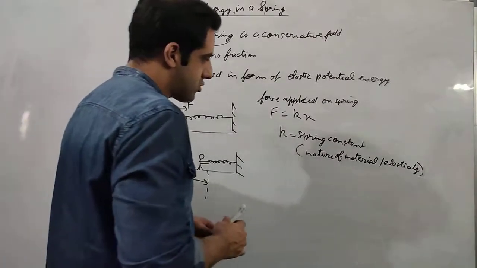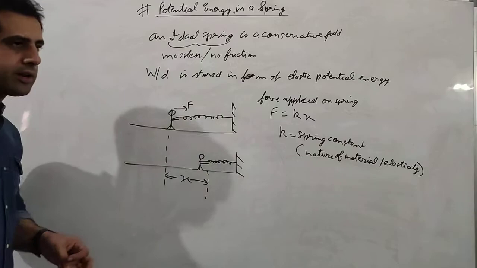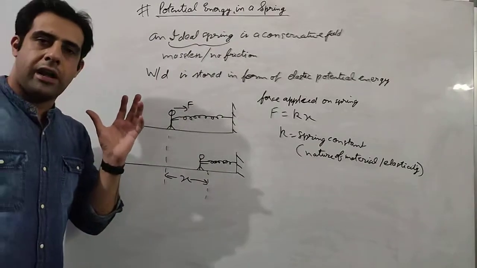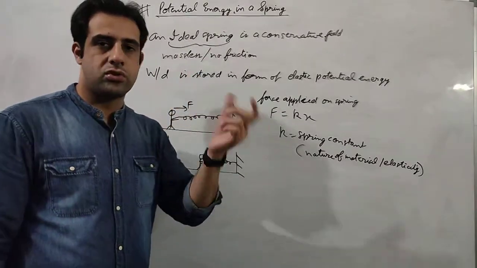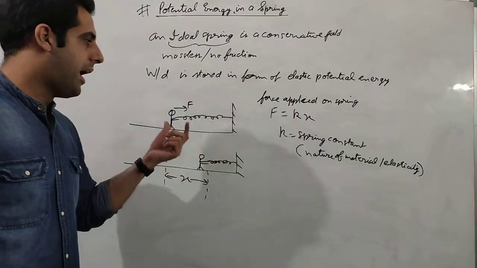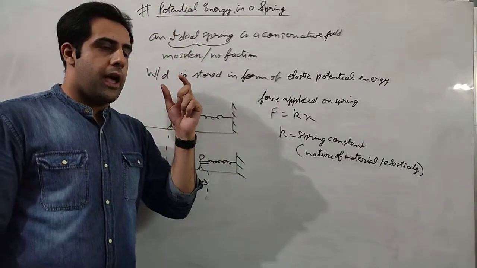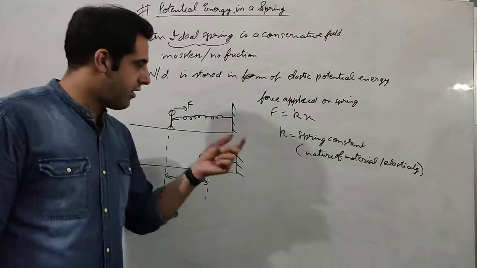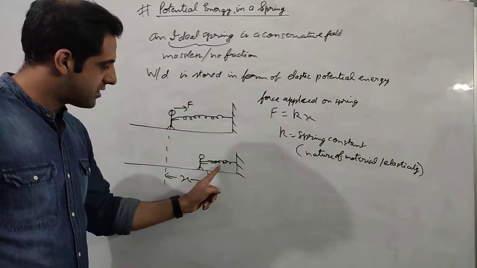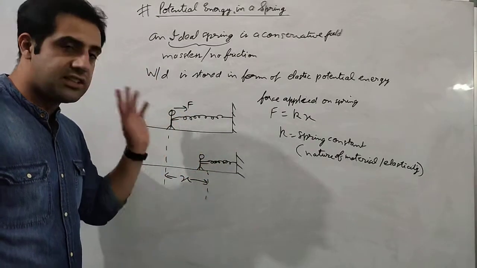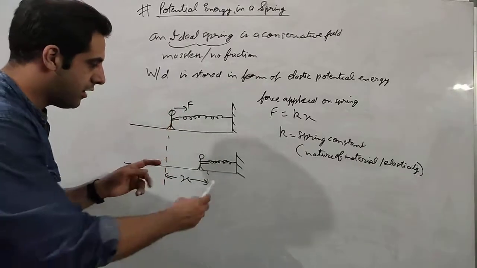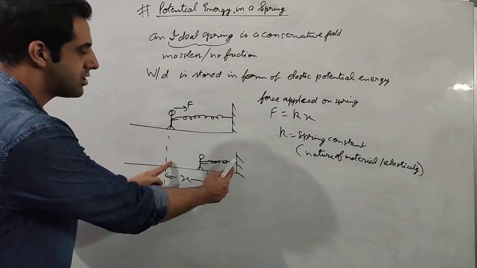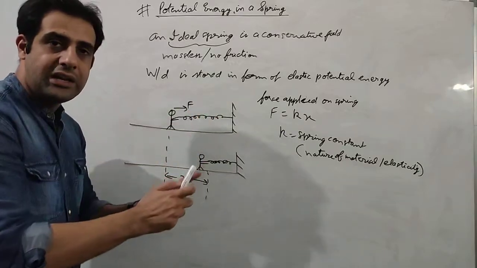So some work has to be done here. Why does work have to be done? We have always used springs in our daily lives, and we know that as soon as we compress the spring and release the force, the spring comes back to its original shape, its natural length. Why is it happening?